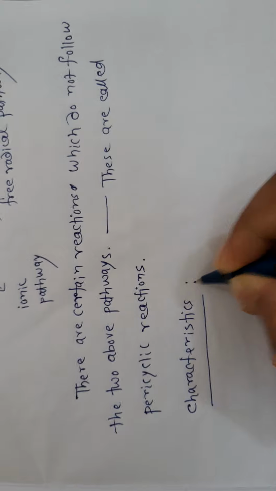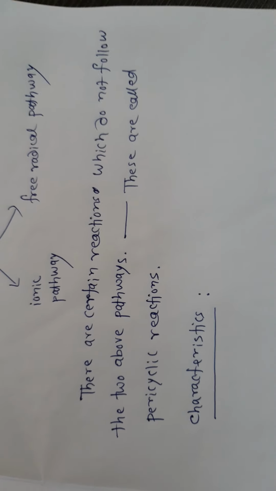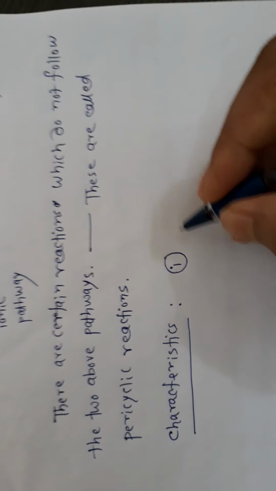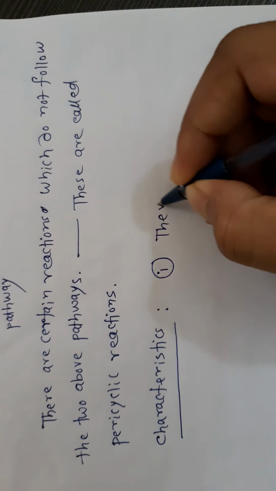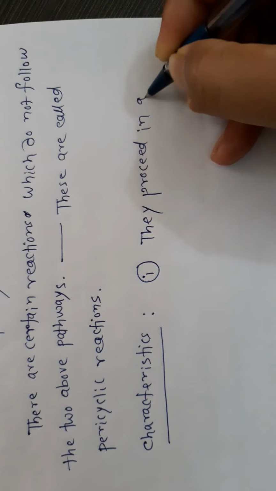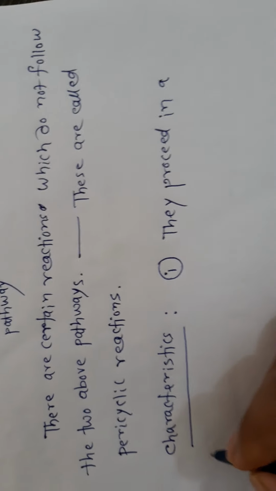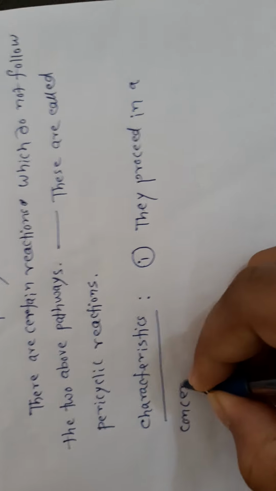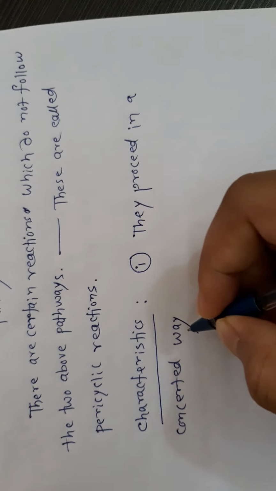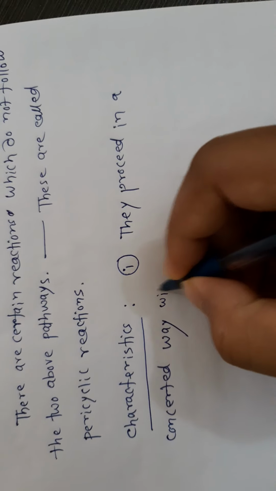Characteristics of such reactions: number one, they proceed in a concerted way with a single cyclic transition state.